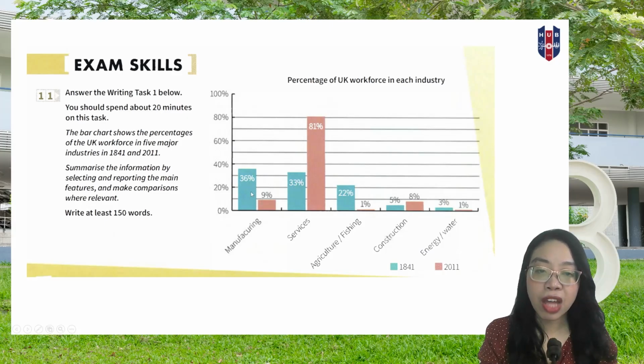If you can see, the blue one here indicates the percentages for the first year, 1841, and the red one here indicates 2011. First things first, try to paraphrase the intro here and then write the overview. What do you think the overview is? And then try to analyze the information so that you can have 2 bodies in your paragraph.